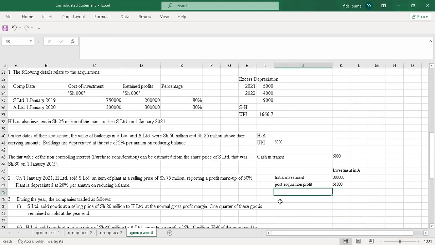Yeah, so in this, we'll now deduct the expenses. So the first expense that we'll deduct is the depreciation on building. So there was a depreciation on that fair value uplift. So I just come here and say equals to.